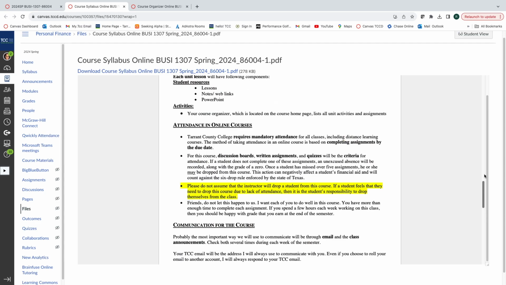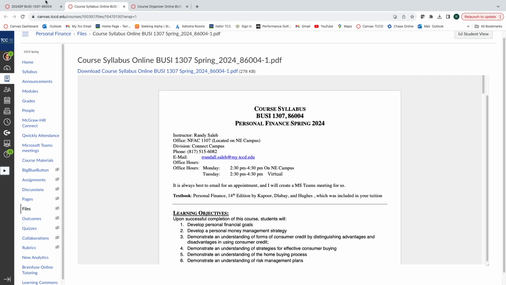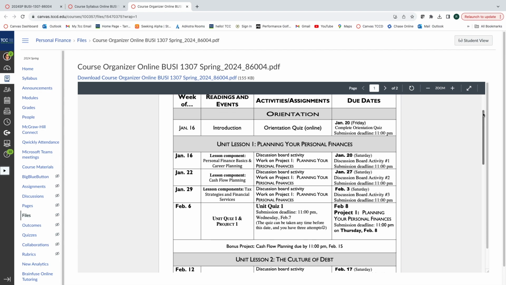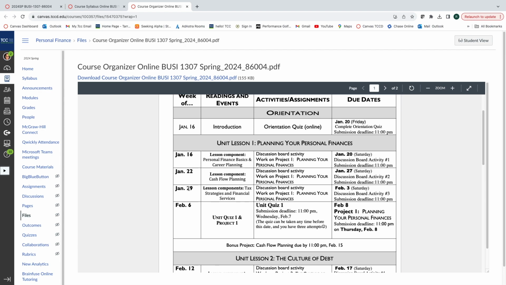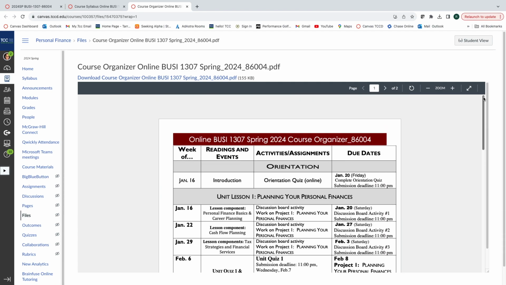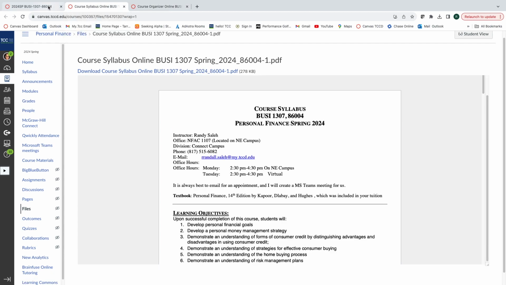Read through the full syllabus, whatever semester we're in. You'll like that. I have a course organizer here as well. Print those out. It goes through the dates, things that we should be doing, and when the discussion boards are due. So that is your course organizer. It takes you through the course. Print that out along with your syllabus. Put it in your workstation so you always have something to refer to.